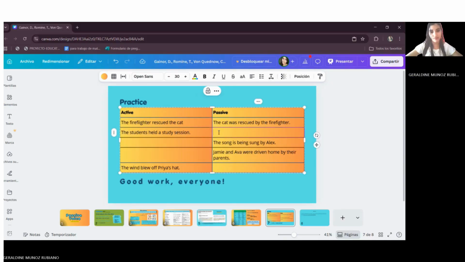Can you see? The students held a study session. This sentence is in active voice. We have to transform it into passive voice. How? A session was, in past, plus the verb in past participle. The same, it doesn't change because it's a regular verb. A session was held by students.